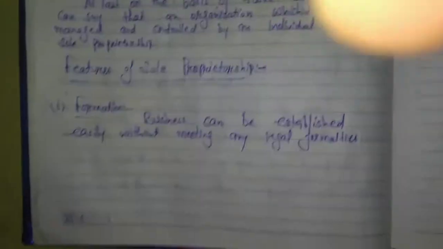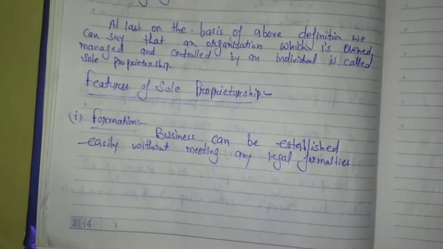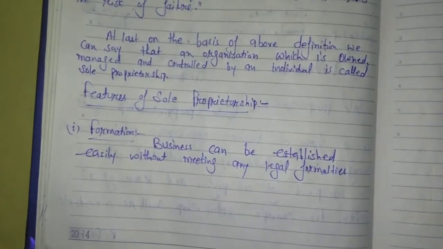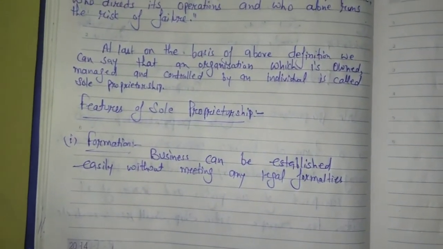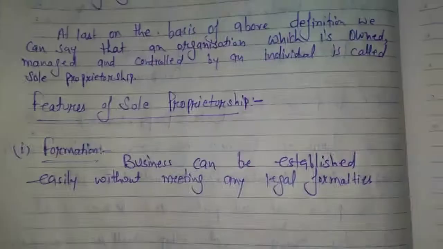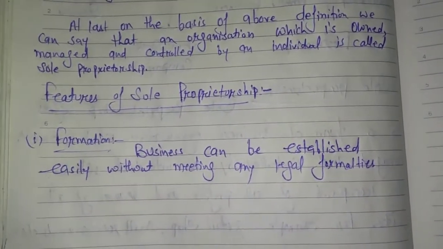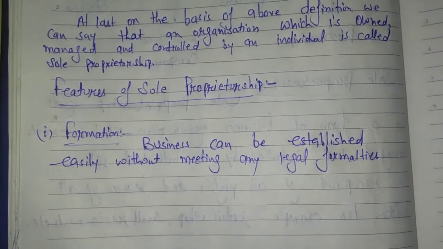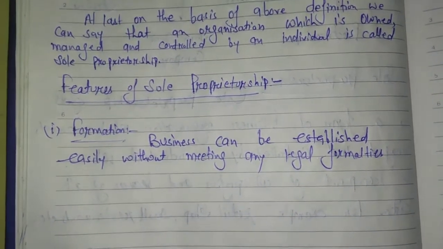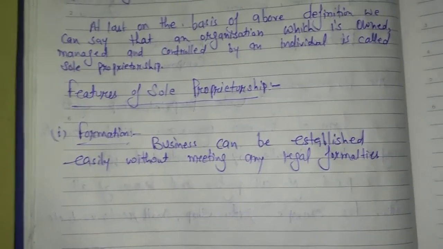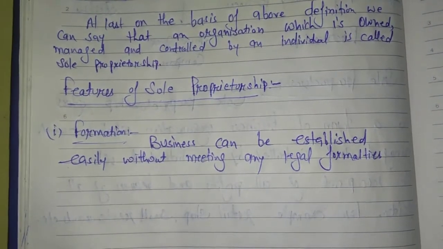Listen carefully. In case of the sole proprietorship, the businessman, that person who wants to start the business, can easily establish the business without any type of legal formalities. It means to establish the sole proprietorship, there is no requirement of any registration.